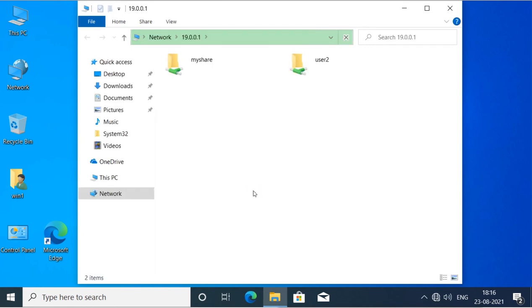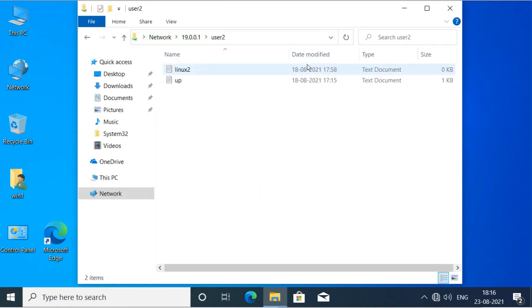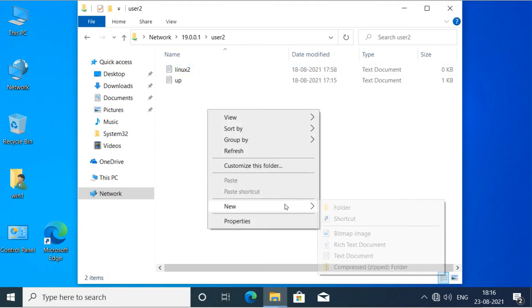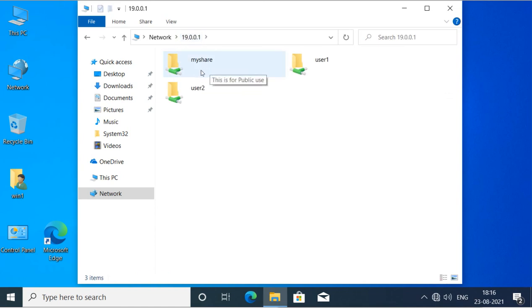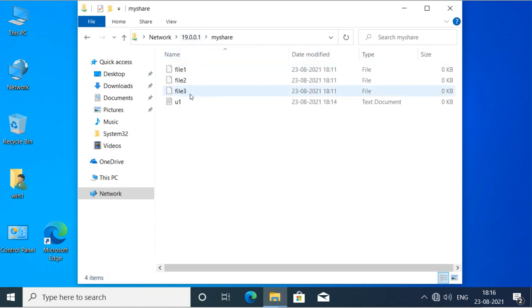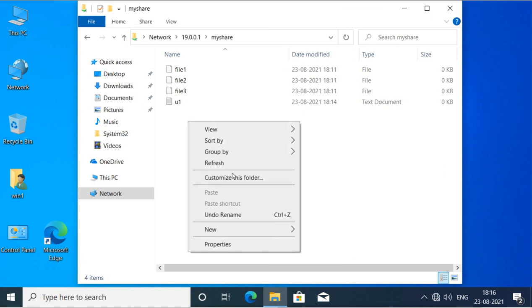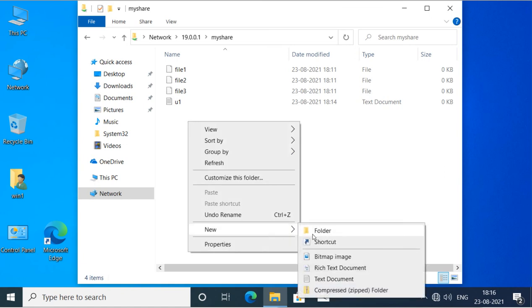And we are getting the access, and we can check that it also gets access to its own home directory. This user, I think, has the permission, since I have not removed it, so it can create any file here under his home directory. We have also given permission to this share directory, so user 2 can also create any file or directory here.